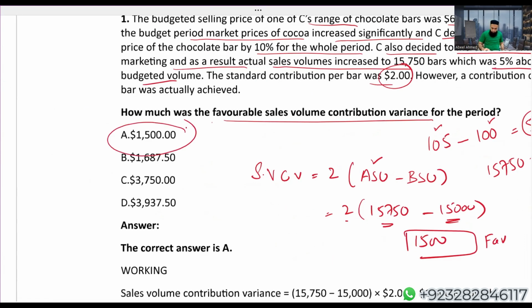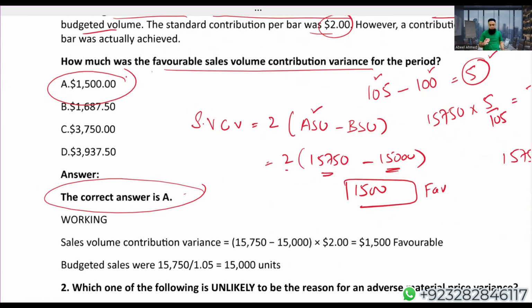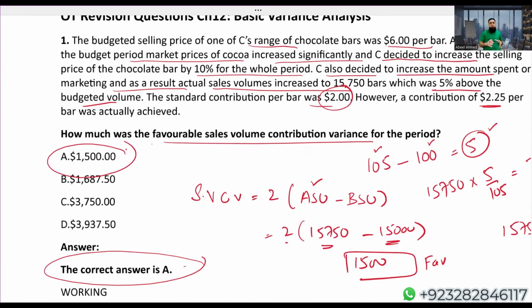You can check the answer of the study hub as well. It's the same answer. So that is all about the sales volume contribution variance.